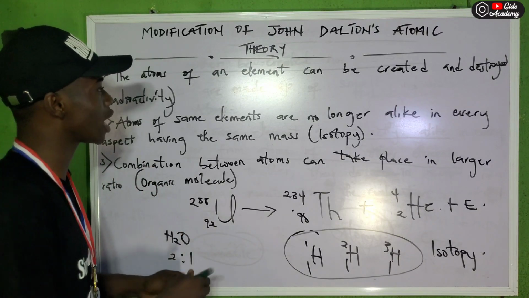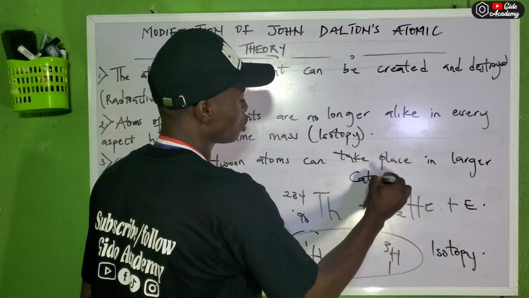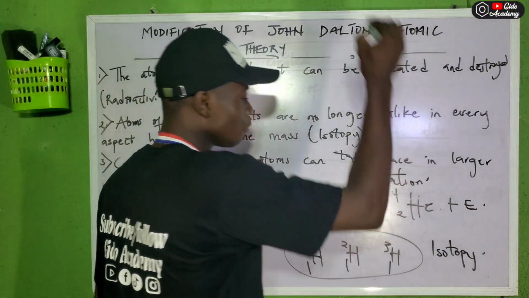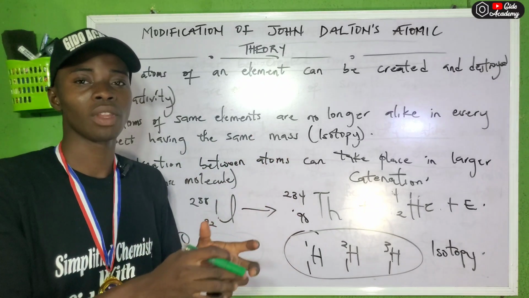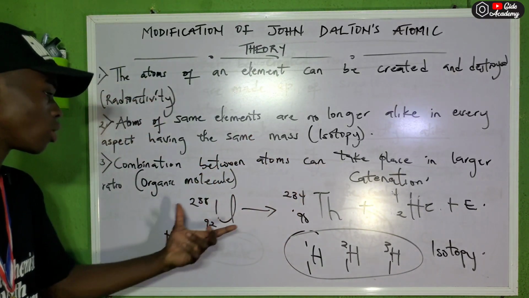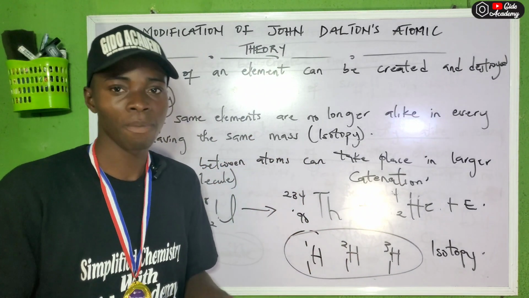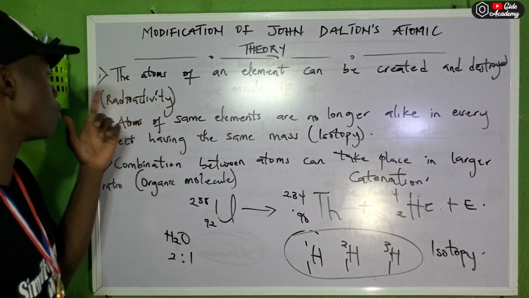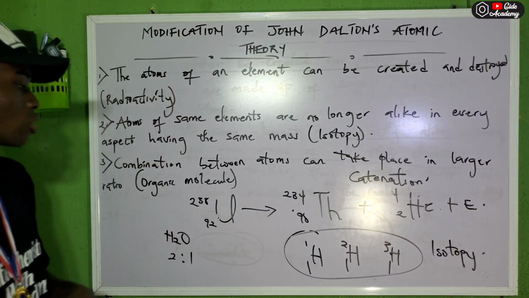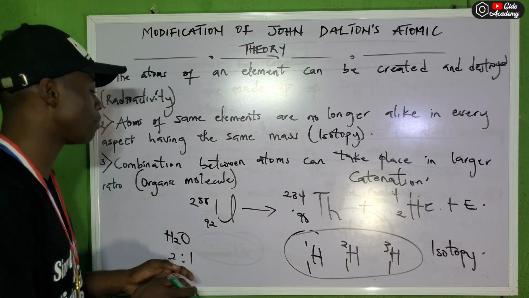There is a concept in organic chemistry called catenation. Catenation is the ability of organic compounds, or carbon or any molecule at all, but because this is organic chemistry, let me trace it to carbon, to form a straight chain, a branch chain, or a cyclic chain. So the first one was contravened by radioactivity, the second by isotopy, while the last one was contravened by organic molecules, or catenation.